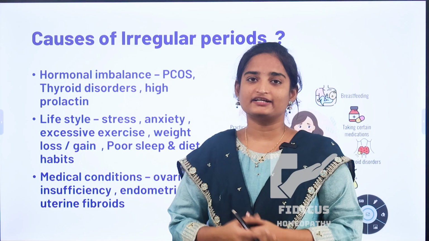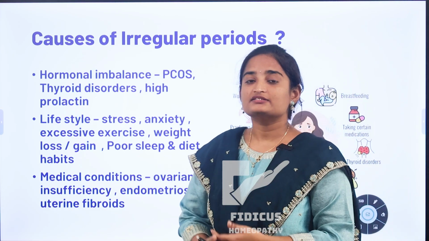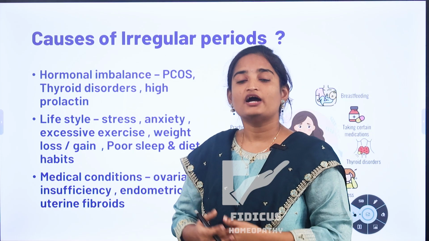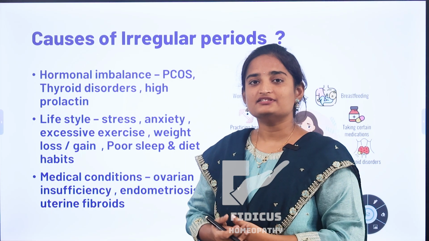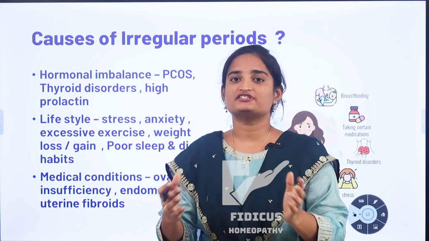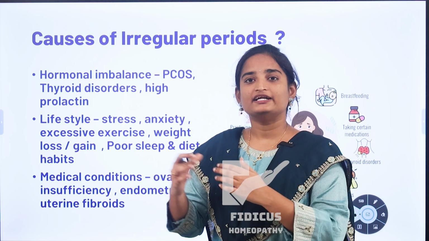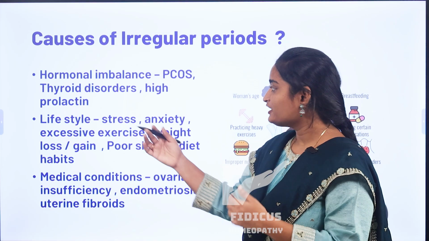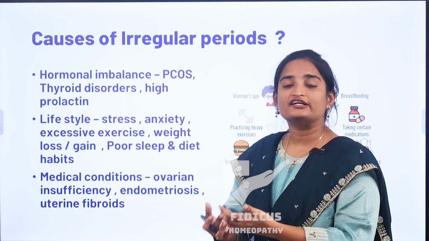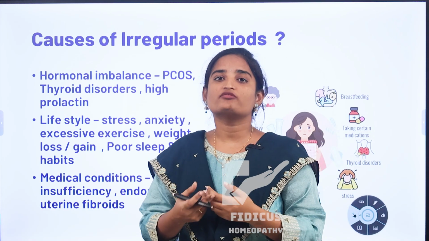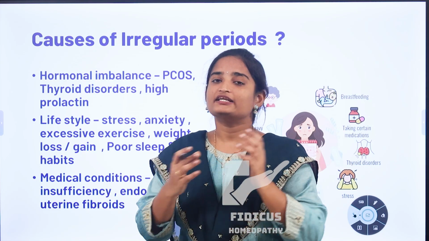Now coming to the causes of irregular periods. There are multiple causes for these irregular periods. Some hormonal causes like PCOS, which means polycystic ovarian syndrome, thyroid issues, and also increased prolactin levels. All these conditions can lead to irregular periods. In these hormonal conditions, there is a disturbance in estrogen and progesterone levels in our body. So our reproductive system will be disturbed. Due to this disturbance in our reproductive system, it can lead to irregular periods. And also some lifestyle factors like stress, anxiety, depression, and also sudden weight gain or weight loss, excessive exercise, poor quality of diet, poor sleep, all these conditions can cause hormonal imbalance. This hormonal imbalance can lead to irregular periods.